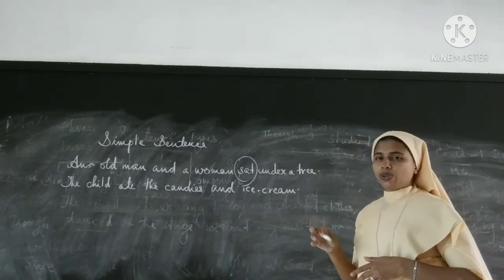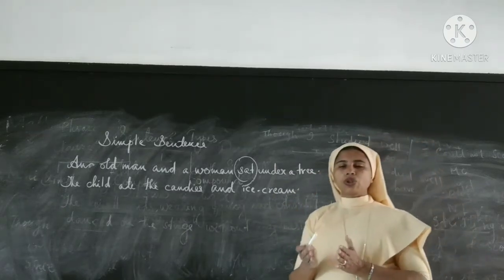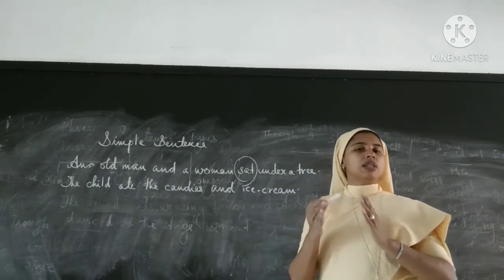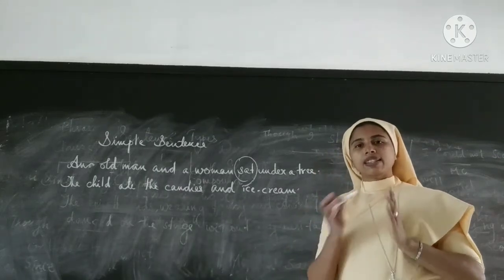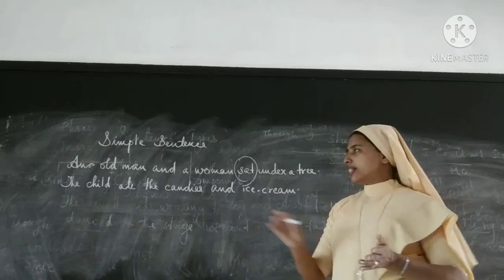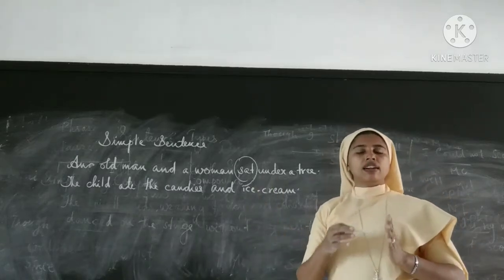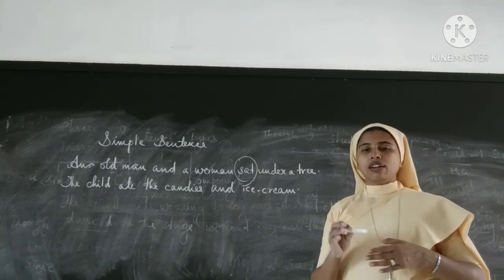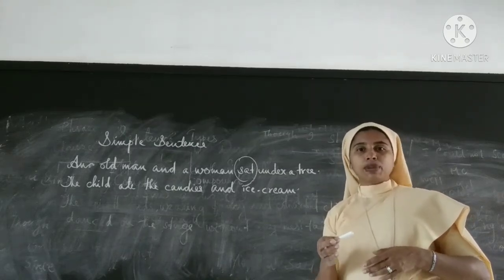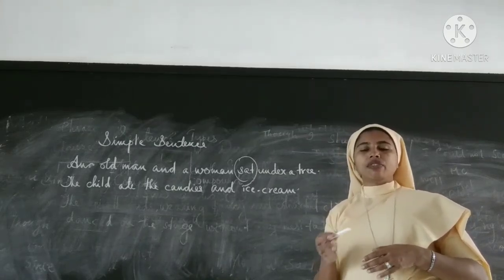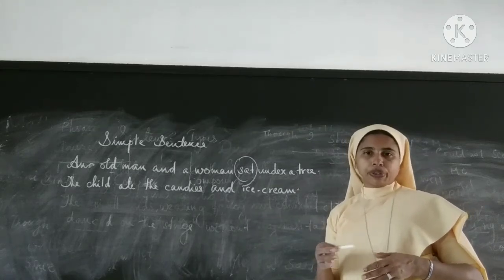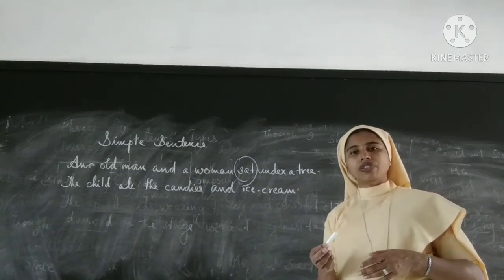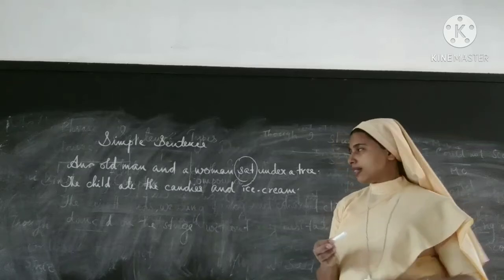sat. So first I told you a simple sentence does not mean that the sentence must be short. Second, I tell you that even though there is more than one subject, it can be a simple sentence because we look at the verb. If there is only one finite verb, that is a simple sentence.